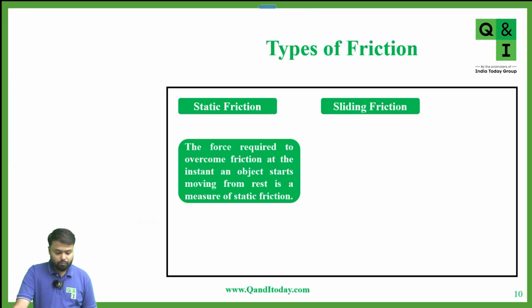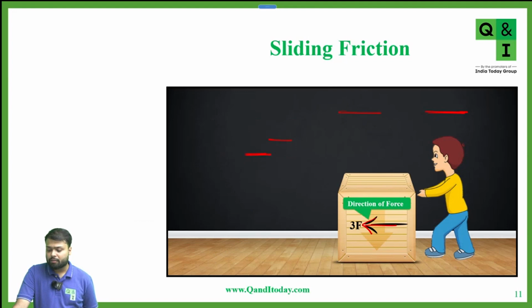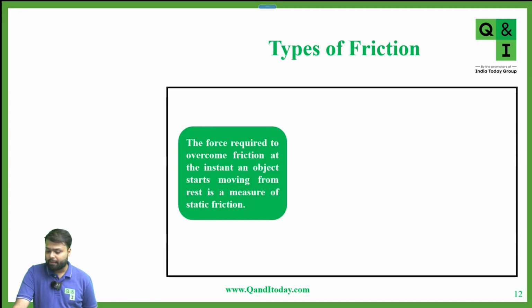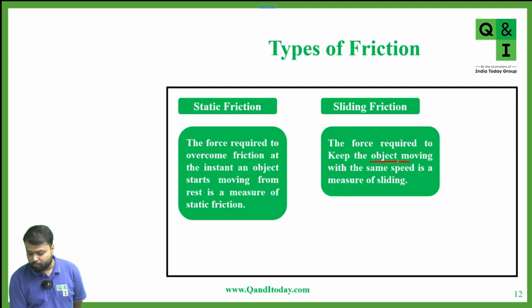Okay. So sliding friction is clear to everyone. When the applied force is sufficient to overcome the friction, the body will start moving, and the force acting between the surface and the body is sliding friction or kinetic friction. So what is kinetic friction? The force required to keep the object moving with the same speed is a measure of sliding friction.